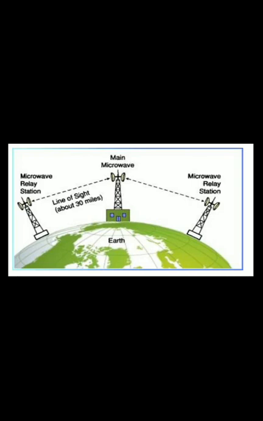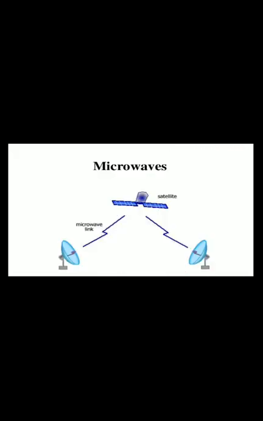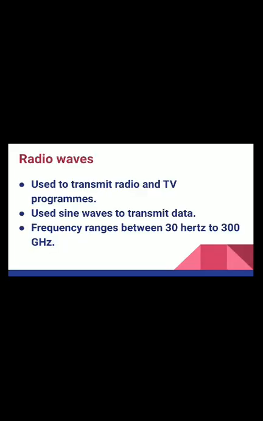This is how your data reaches the destination. Using satellites we can transmit our data using microwaves as well. Now the next one is radio waves.